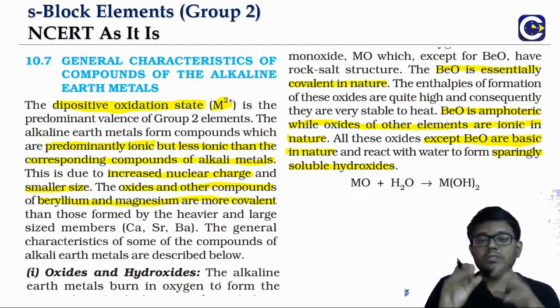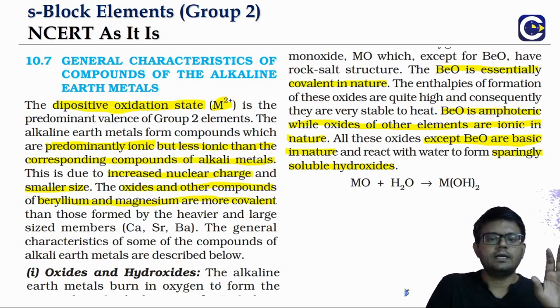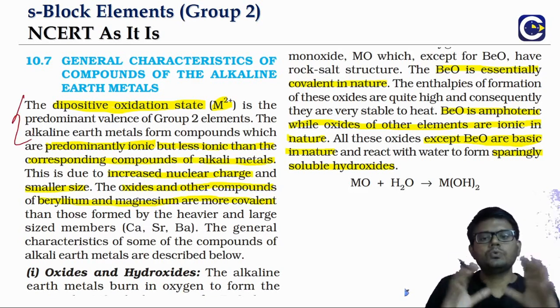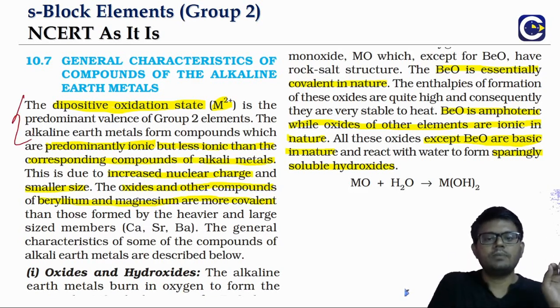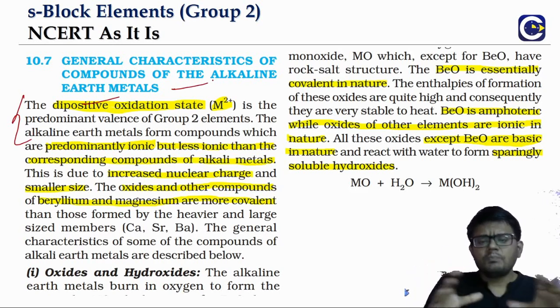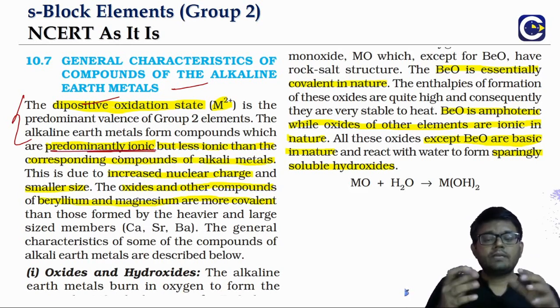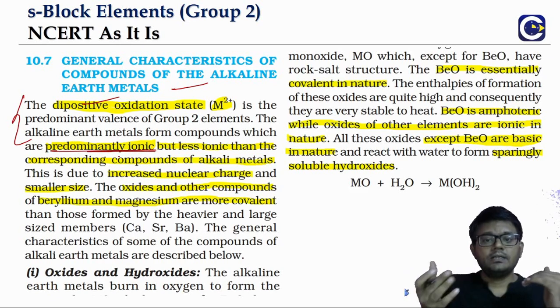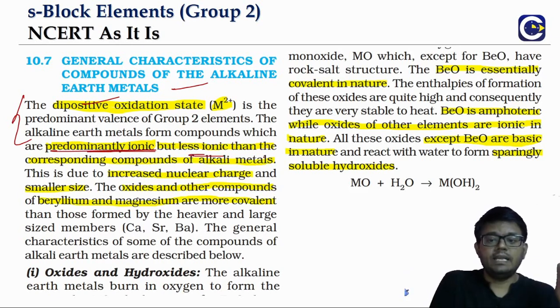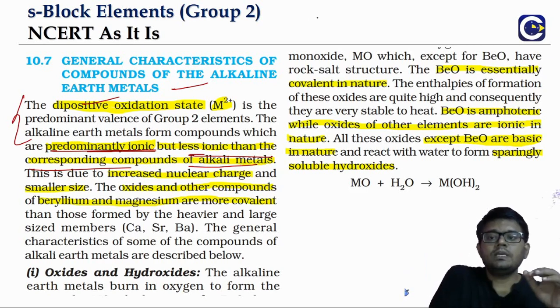And when we talk about the general characteristics, if you look at the group 2 elements, they will form a di-positive cation, and the compounds of these elements are predominantly ionic. But when we compare the ionic nature with group 1, they are less ionic than group 1. So how do we explain this? Based on Fajan's rules.